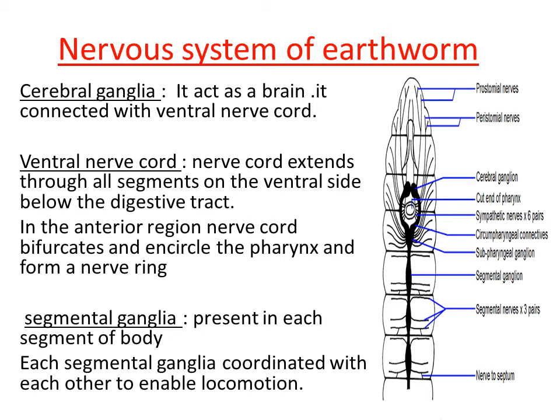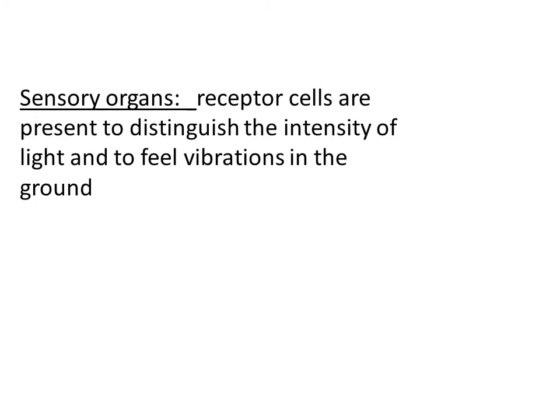Then here we can also see the presence of sensory organs in the earthworm. If you take the example of the human body, we have eyes, ears, nose, skin and tongue for sensing external stimuli, right? But in the case of the earthworm, there are no eyes and ears.